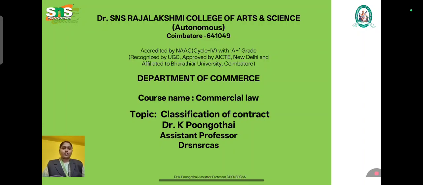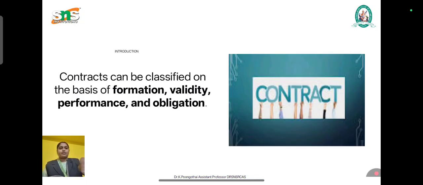Now we are going to discuss the topic, classifications of contract. Before this slide, we have discussed what is a contract, what is the law, and what are the essentials of a valid contract. So now we are going to discuss what the classifications of contract are. The classifications of contract may be according to their validity, according to the formation, according to their performance and execution, and other contracts.